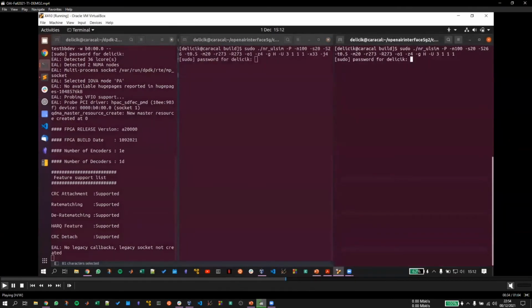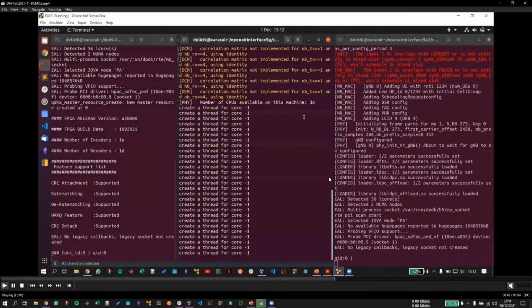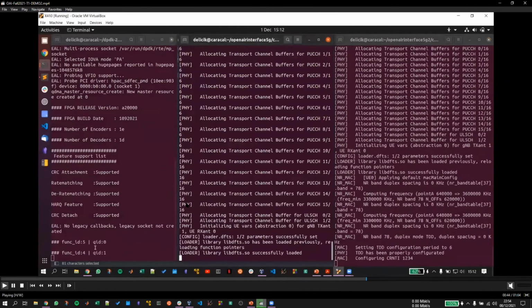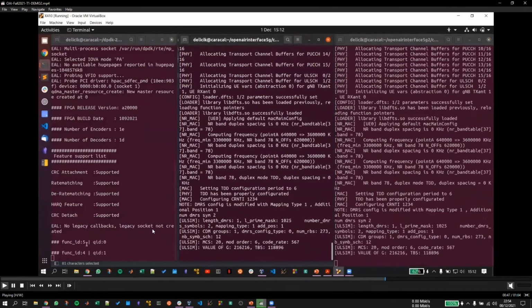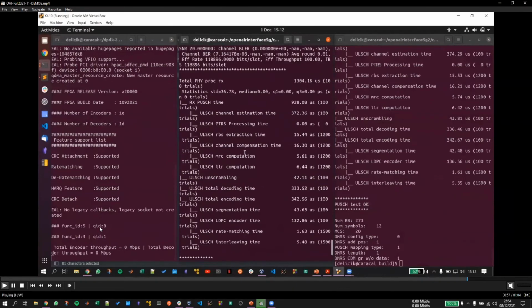They will run simultaneously on the same card on the same server. This is just a simulation, and we can see on the left side the function IDs 5 and 4 indicate the different virtual functions, and the QIDs are different as well, meaning they all have different queues and they are working at the same time.